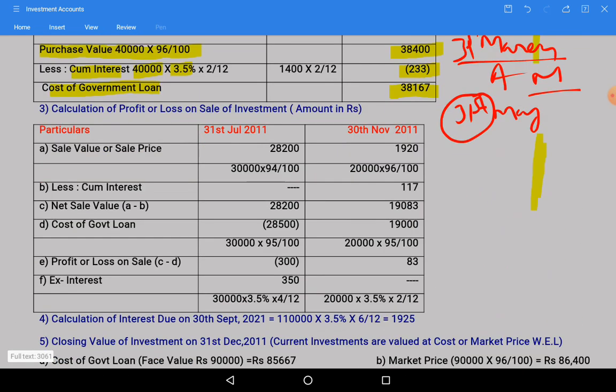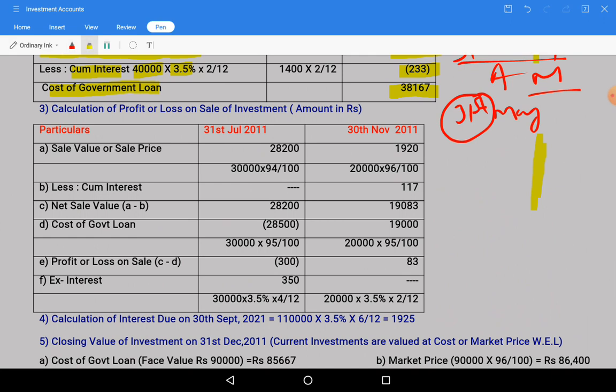So working note, we will make a working note. Calculation of profit or loss on sale of investment, amount in rupees. Particulars: 1st July. So on 31st July we will take sale price or sale value, 30,000 into 94 divided by 100, because sale price is 94 and 100 is the face value, 30,000 is the government loan.